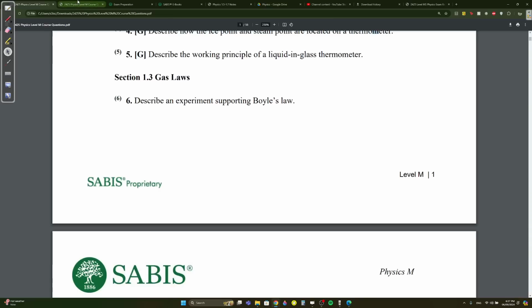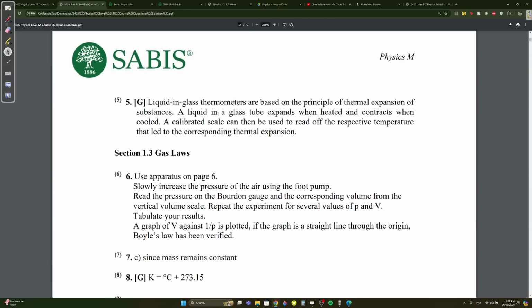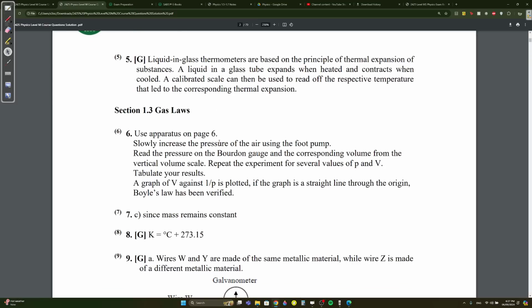Describe an experiment supporting Boyle's law. Use the apparatus on page 6. This came in the CA. I got it wrong, to be honest.